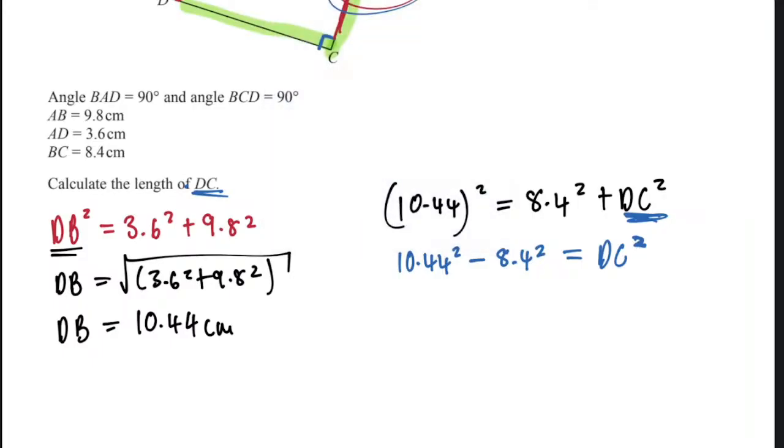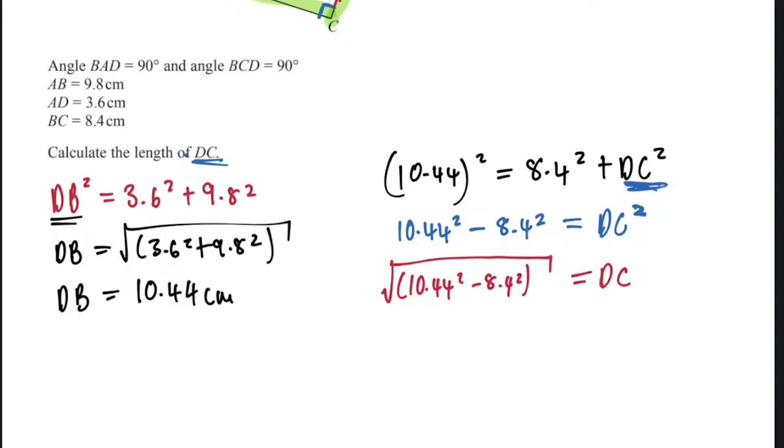Yeah. Then now we can take it to the other side, right? Yes. And what will you do? Square root. It will become the square root of 10.44 squared minus 8.4 squared. You now get DC. What is the answer there? Okay, let me do that now.